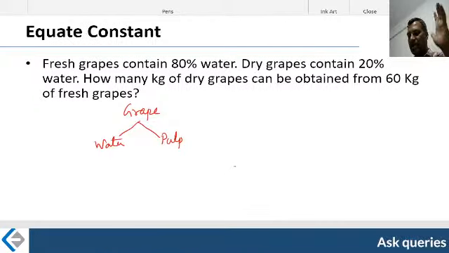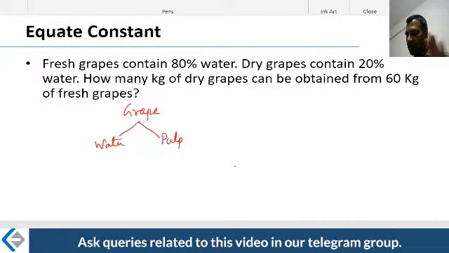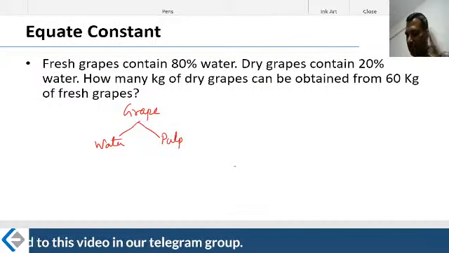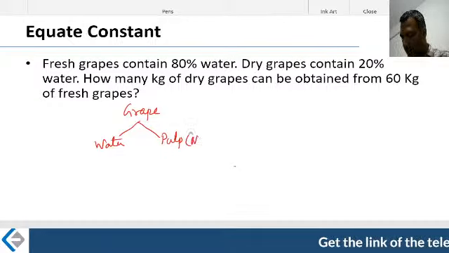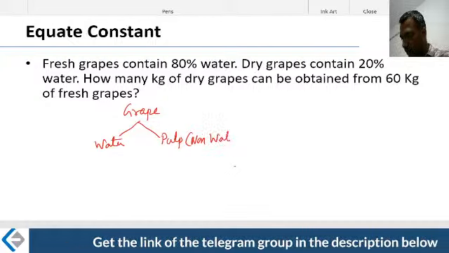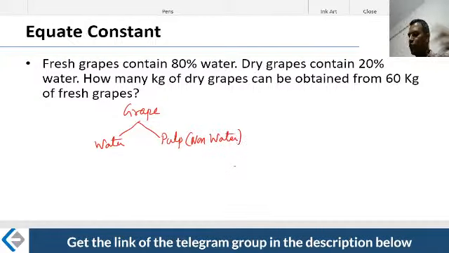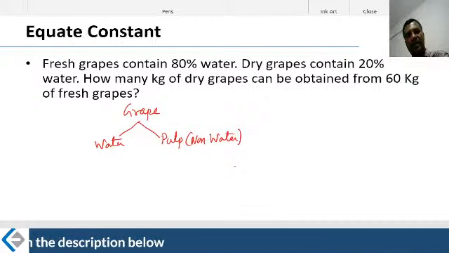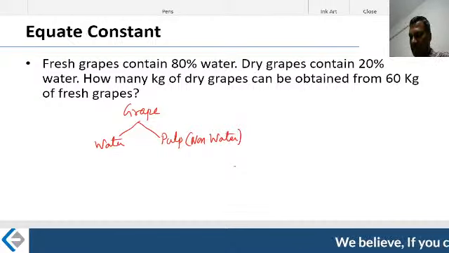There is a water portion and there is a pulp portion. What is the pulp portion? The dry portion. That is not going to change. If you put it to the sun, assume that's a dry portion. Pulp is nothing but the non-water component. This won't get evaporated. What gets evaporated is water. Thereby, from fresh grapes, I will get the dried grapes, nothing but the raisins, somewhere closer to raisins.